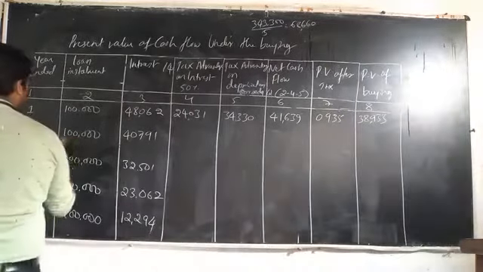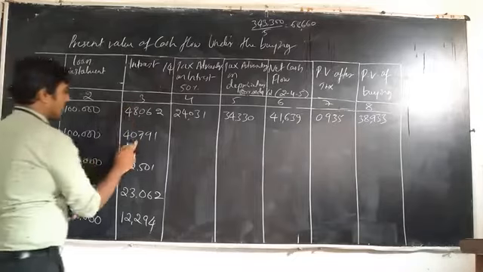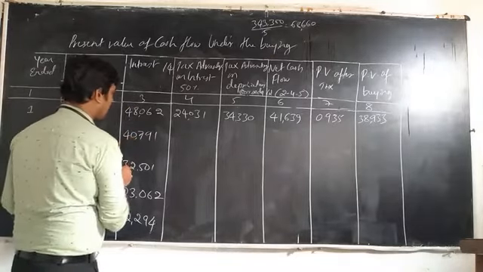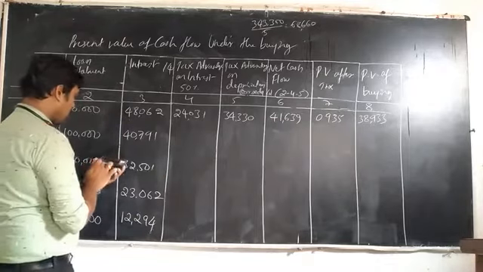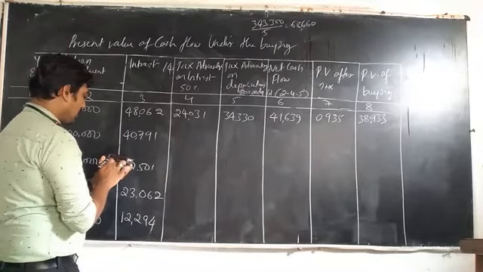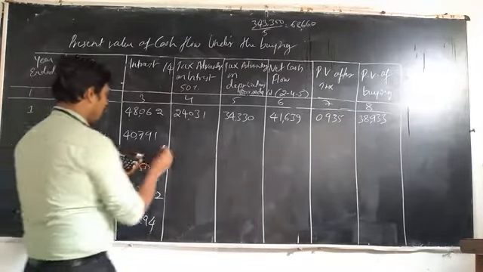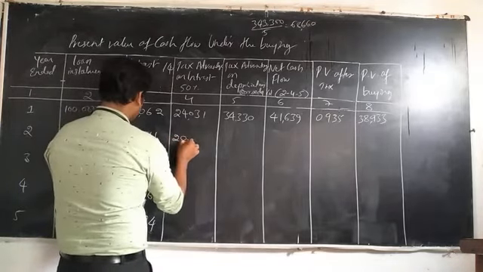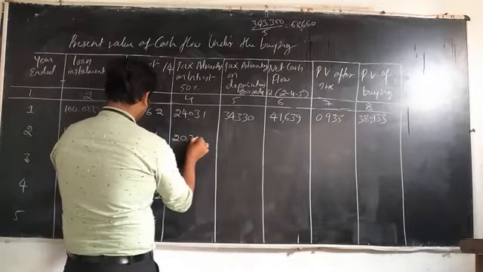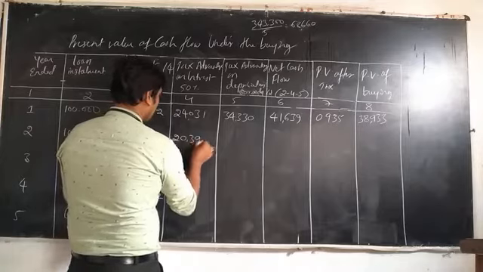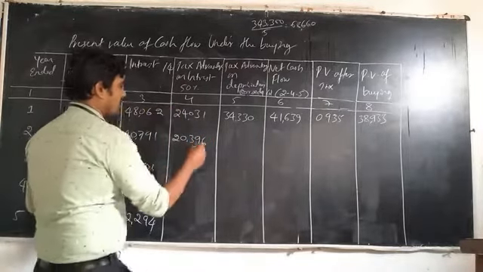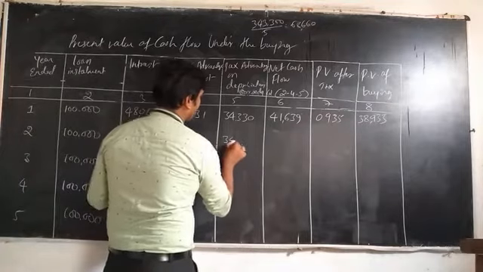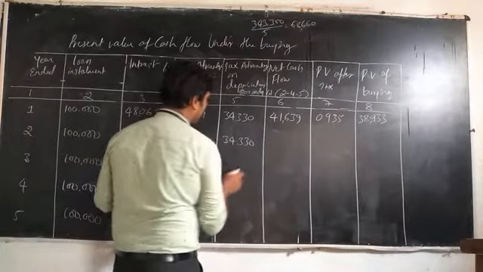Next, second year: 1 lakh is the installment amount. The interest amount is 40,791 and the tax savings on interest is 40,791 into 50%, which is 20,396. Then the tax advantage on depreciation is the same amount, 34,330 every year.